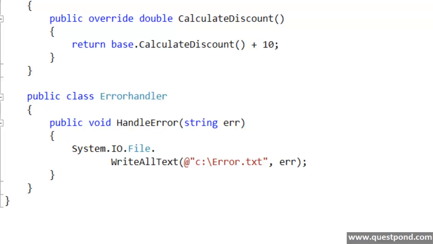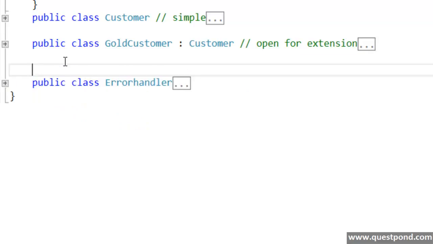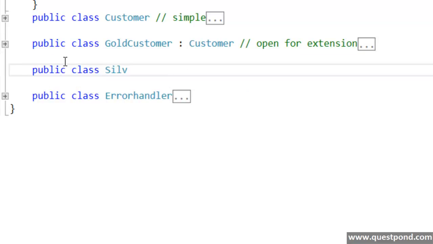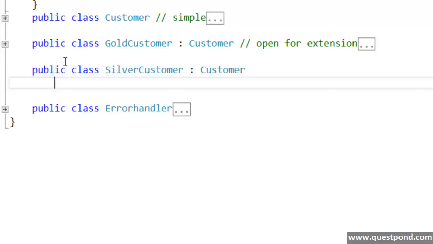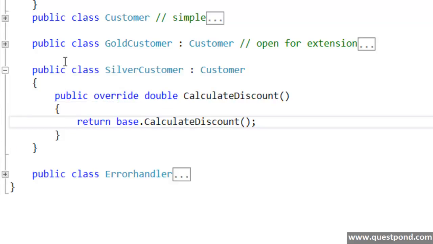So let's continue with our same customer class. Now let's say we have a gold customer. In the same way, let's say we create a silver customer. Silver customer discount is, let's say, 5%. So I create a new silver customer. I follow the open close principle and override the calculate discount, and I'll say return the base plus 5% more on it, right?